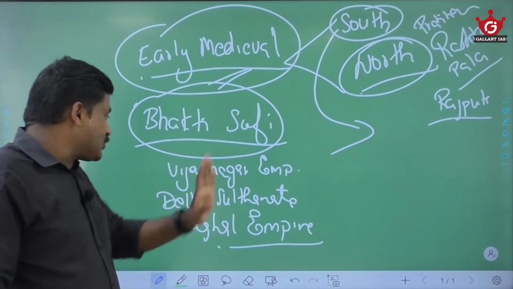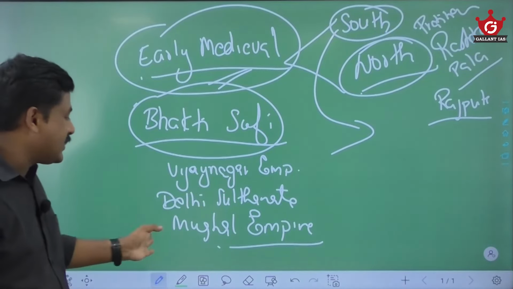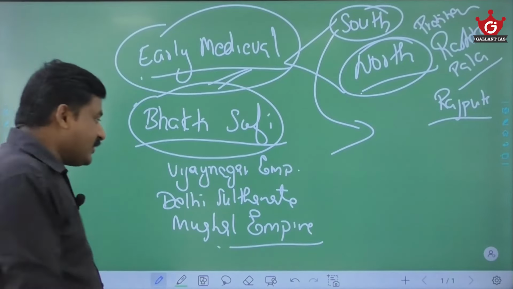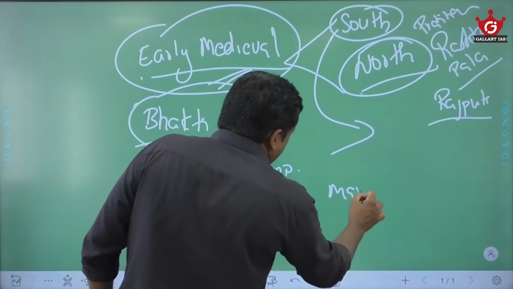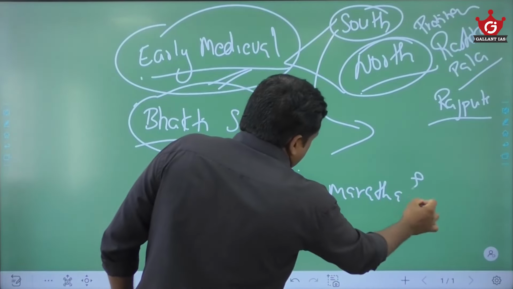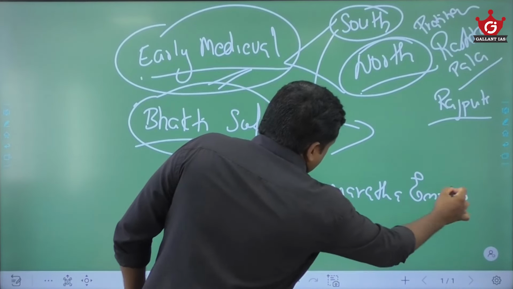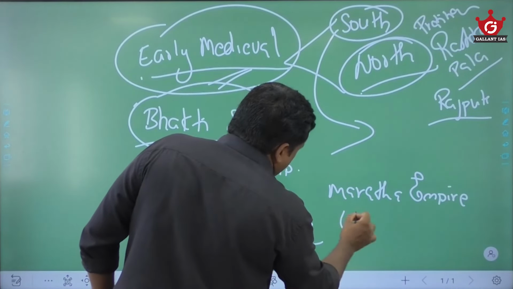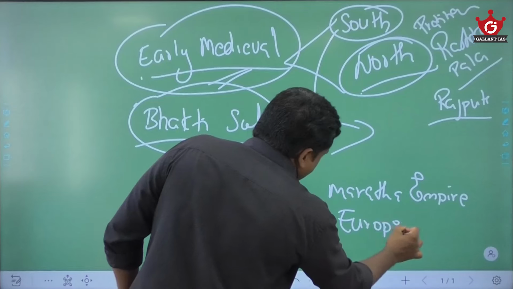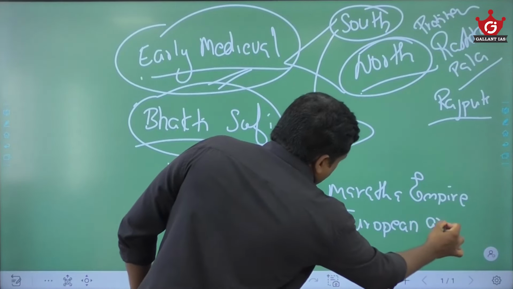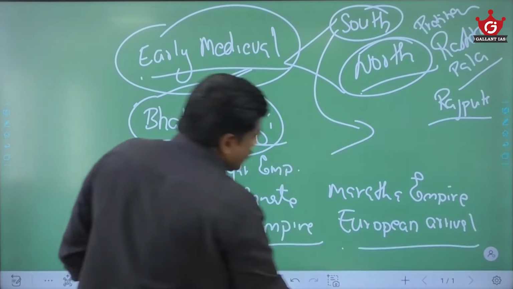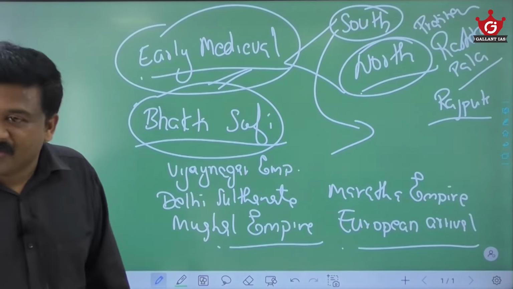Okay, the history of the Vijayanagar Empire, the history of the Delhi Sultanate, the history of the Mughal Empire, the history of the Maratha Empire, and the history of the European arrival.